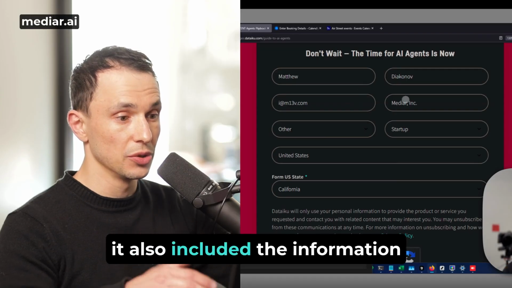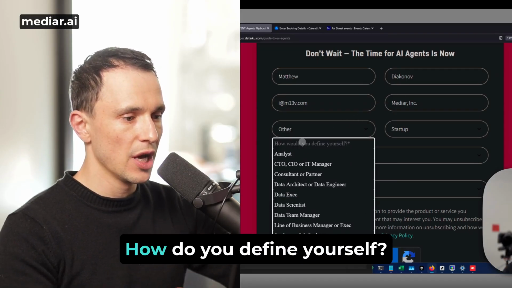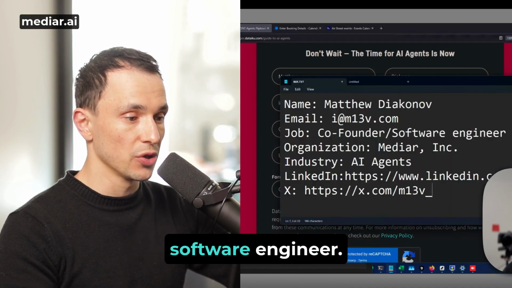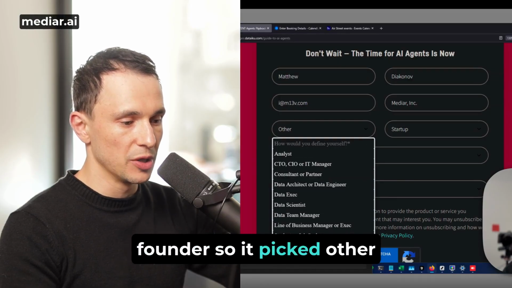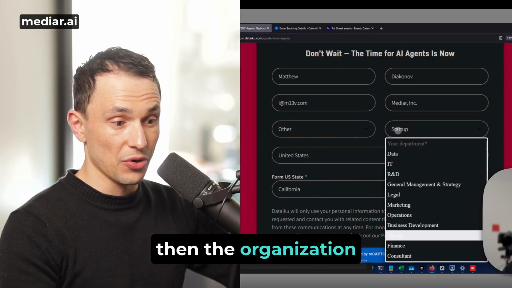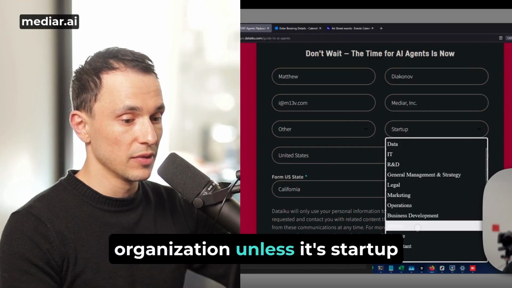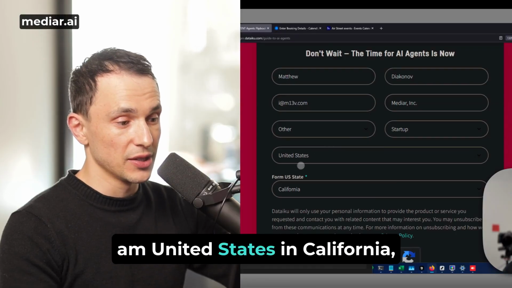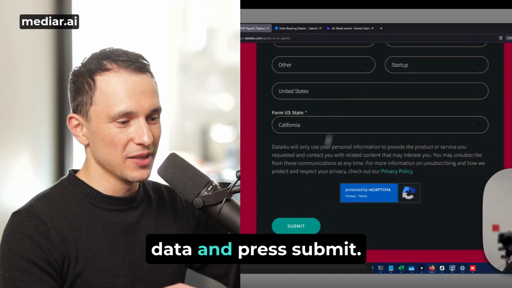It also included the information about the company that I work for. Let's take a look at this field. What was this field? How do you define yourself? So back to our file. My job is co-founder and software engineer, but there is no software engineer in the list and no co-founder, so it picked other. Then the organization department: it didn't find any relevant organization unless it's startup, which is a correct selection. It correctly identified that I'm in the United States and California, which is my address. So now you just look over the data and press submit.